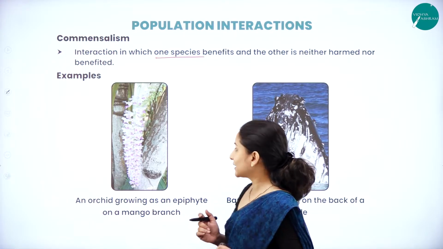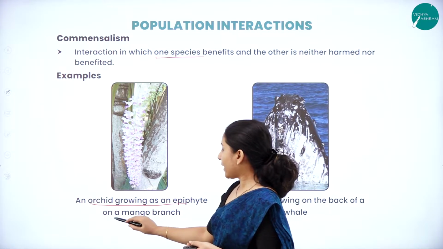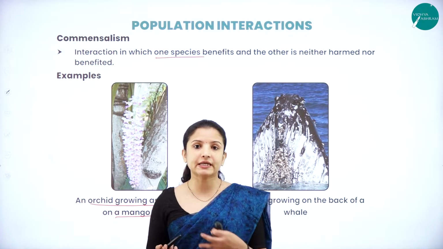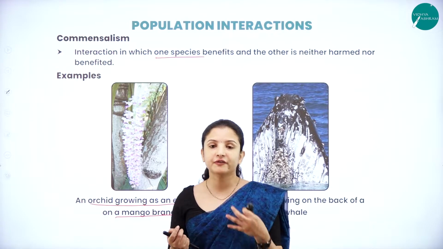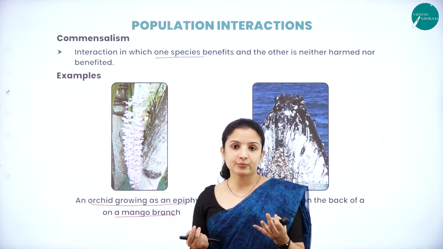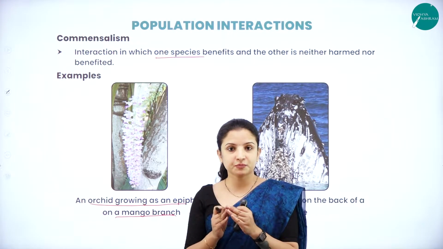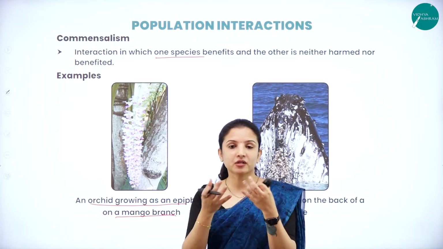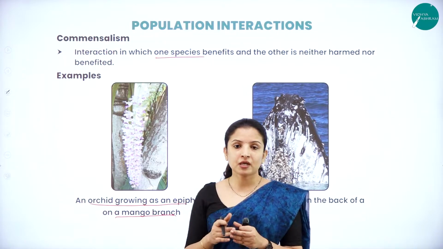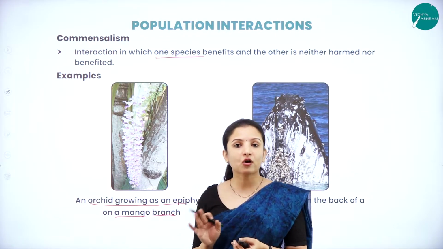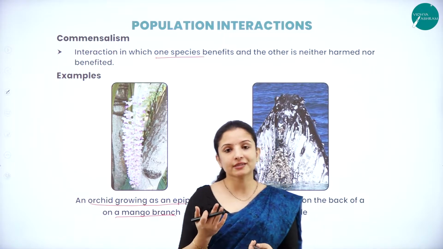The best example that we can take here is an orchid, which is an epiphyte growing on a mango tree. There are a lot of epiphytes, right? Not just orchids, but also certain Drynaria, which belong to the pteridophytes. All these are epiphytes. These epiphytes can be found growing in the humus pockets of the trees. They derive nutrition from the humus pockets of the trees and grow, therefore taking benefit from the tree. But in turn, these epiphytes do not cause any harm to the tree, nor do they provide any benefit to the tree. That is called commensalism.